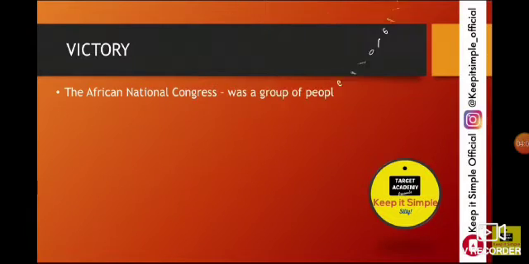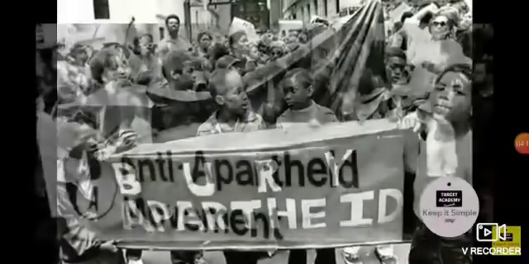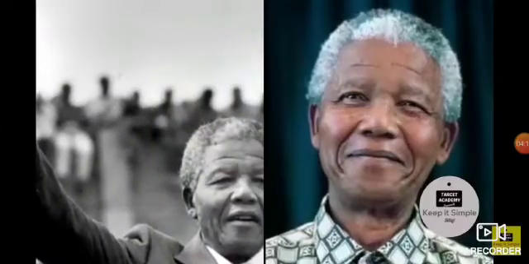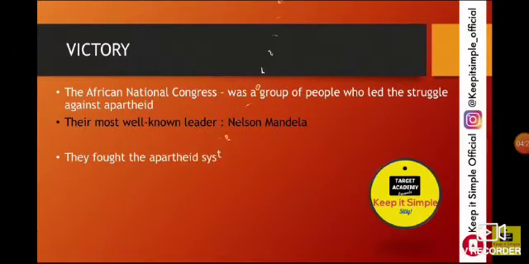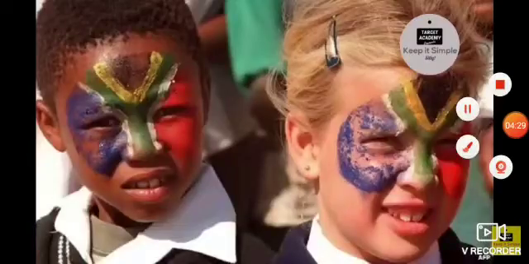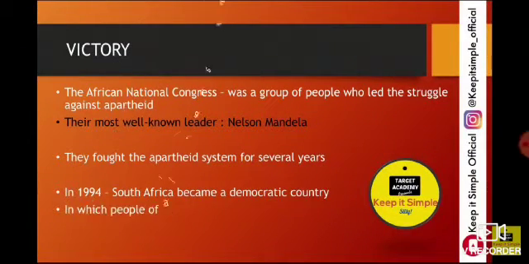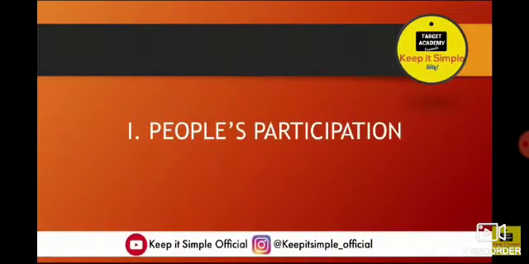The African National Congress was a group of people who led the struggle against apartheid. So, when they were struggling, this is the term we got, apartheid, the difference, the anti-apartheid movement against the difference prevailing. Like Nelson Mandela, who also fought for this. Their most well-known leader, Nelson Mandela, was there for the African National Congress. They fought against the apartheid prevailing in the country, the difference that was created in the country. For equality, they were fighting. In 1994, South Africa became a democratic country in which people of all races were considered equal. When Nelson Mandela was there, then they got the equality.